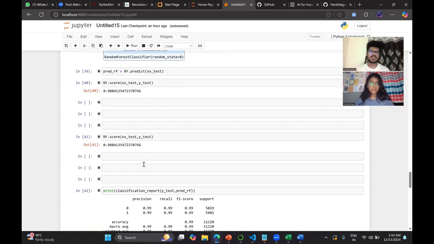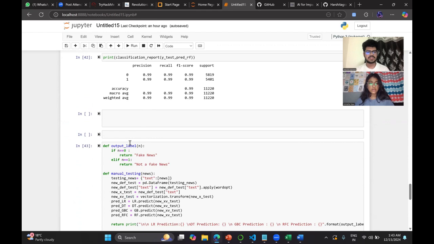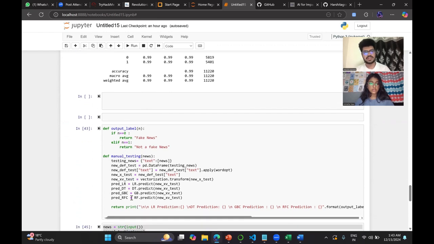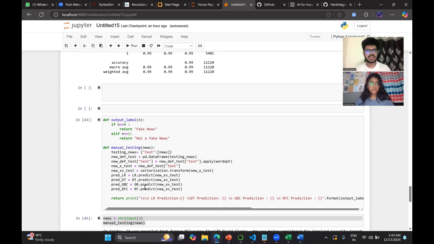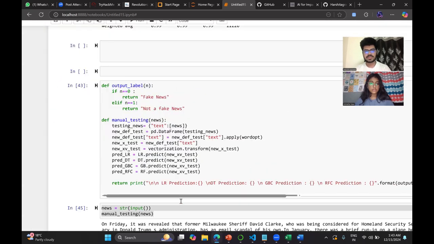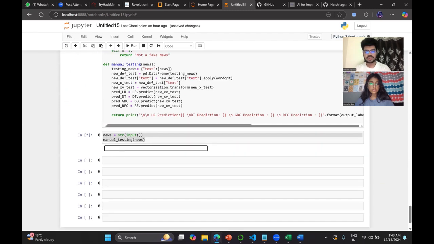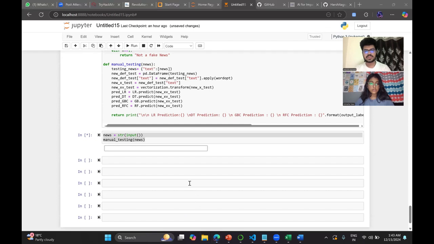So based on the four models, we are predicting whether the given news entered is true or false. Let me create a function which will tell whether the data entered is true or false. Suppose I need to test the data. Now let's test some data. Let me open the data models.